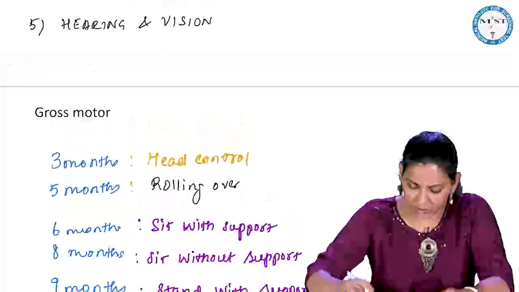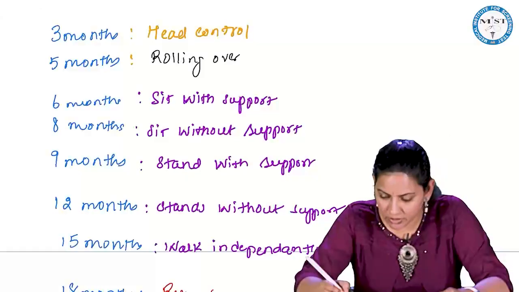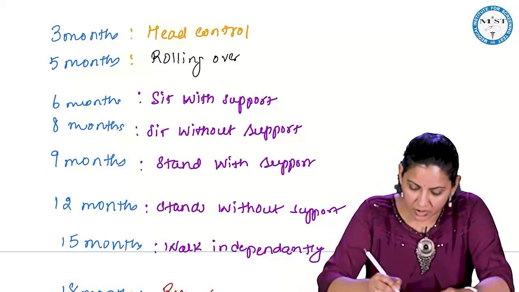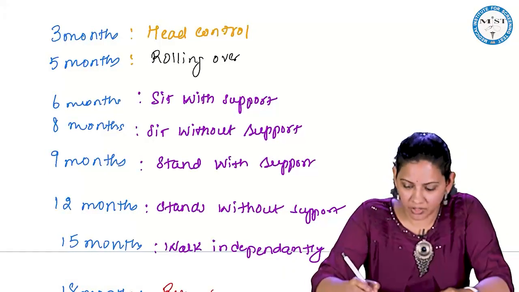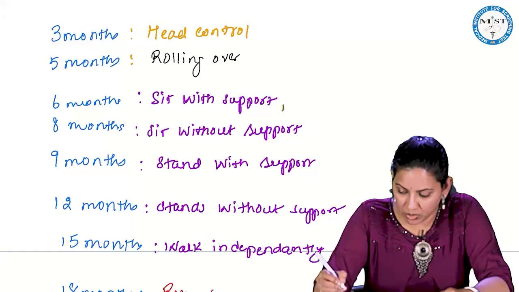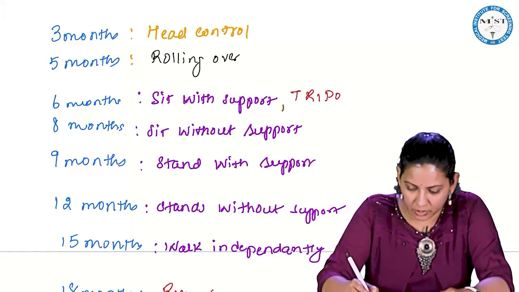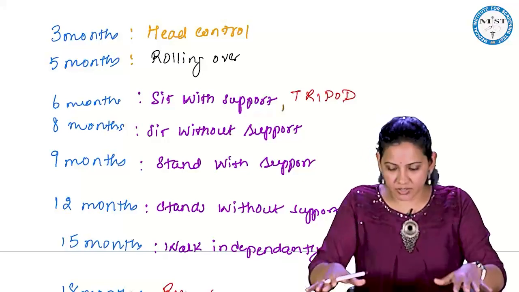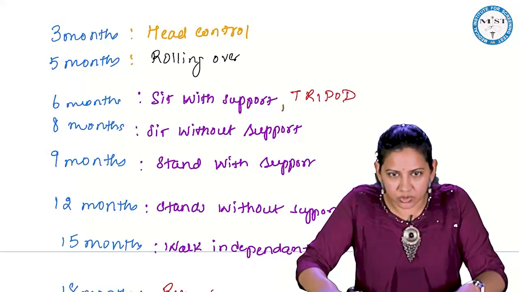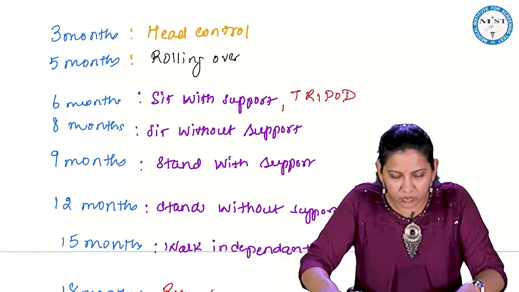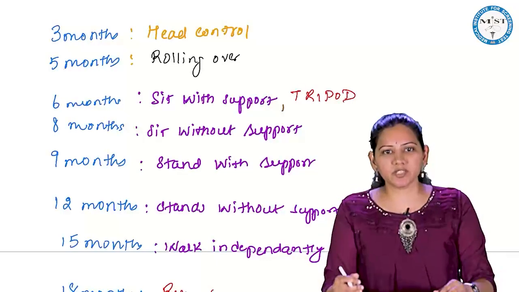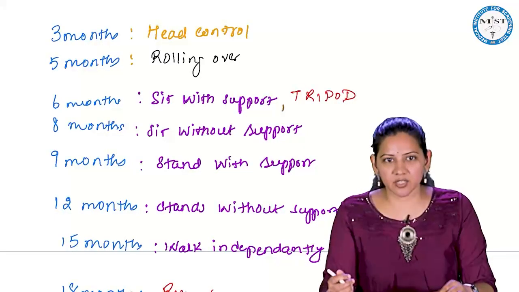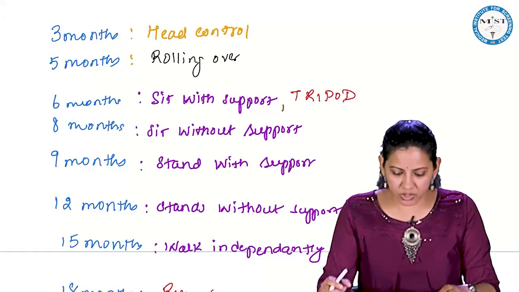Apart from this, another important thing which you should remember is that by 6 months the child will have the tripod position. Tripod means when it is sitting, it will use both the arms. So it will lean forward like this using both the arms. This is called tripod. That forms a triangle, so it is called the tripod position.